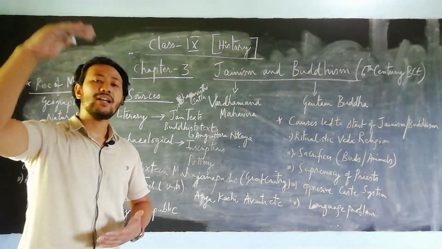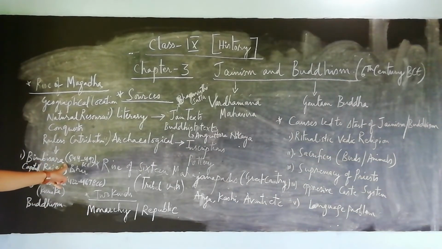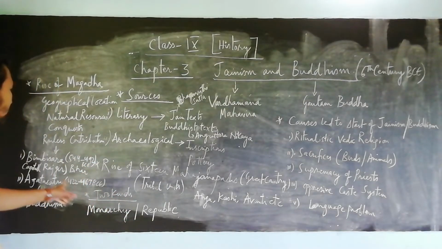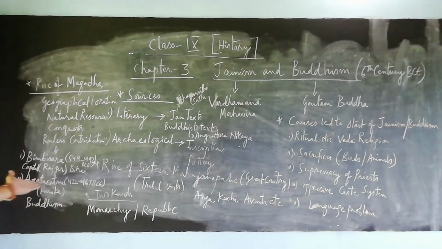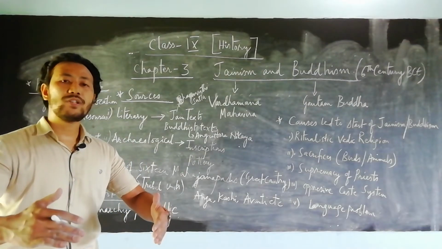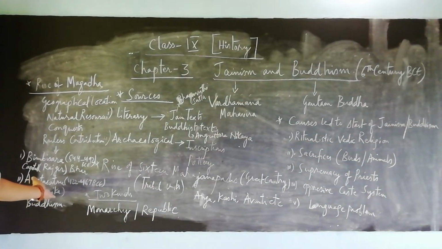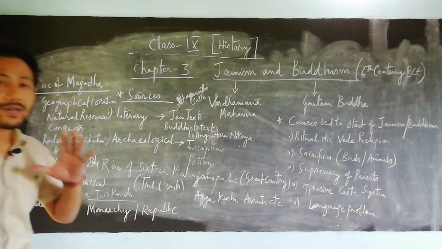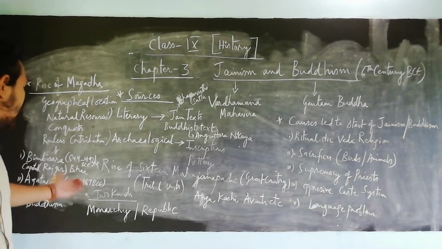Magadha to rise to a great peak, and those two kings were known as Bimbisara, who reigned from 543 to 492 BC, and he made a capital in a place called Rajgir, which at present is in Bihar state, with the capital Patna. The second ruler was known as Ajatasattu, who reigned from 467 to 422 BC, following many footsteps of his father. He was the son of Bimbisara, and Kunika was his nickname or his famous name. Buddhism was the religion followed by both these Magadha kings, Bimbisara as well as